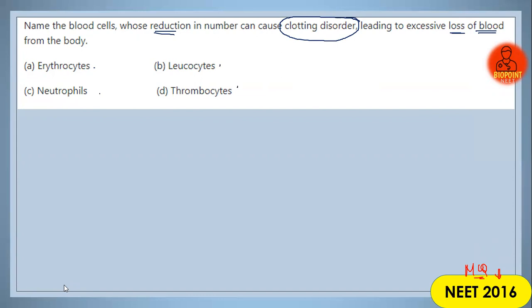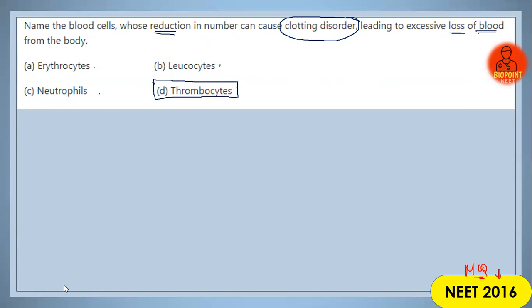10 seconds to answer this question. Easy question. 10, 9, 8, 7, 6, 5, 4, 3, 2, 1. And your time is up. The correct answer for the question is option number D, thrombocytes. Comment me on the chat box.